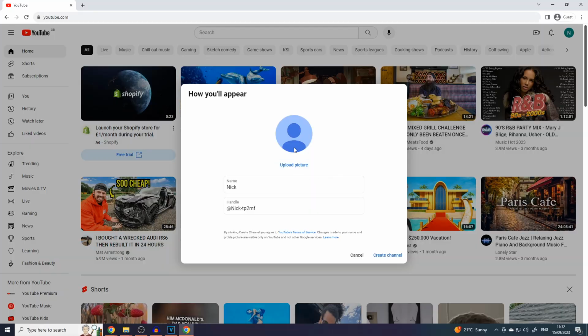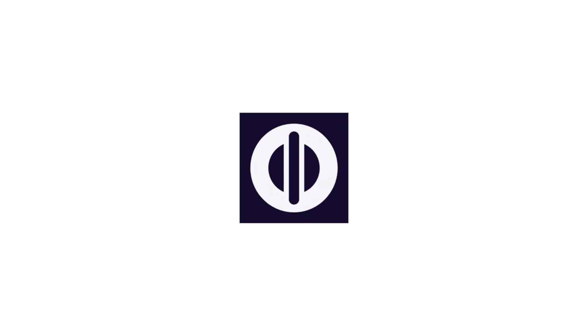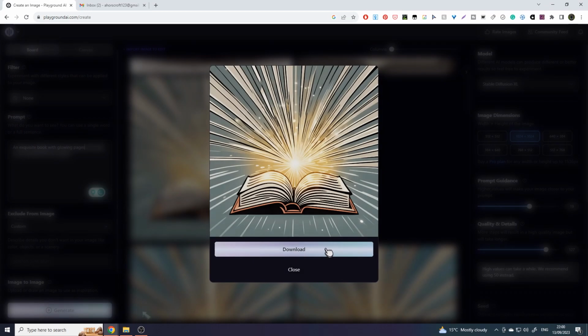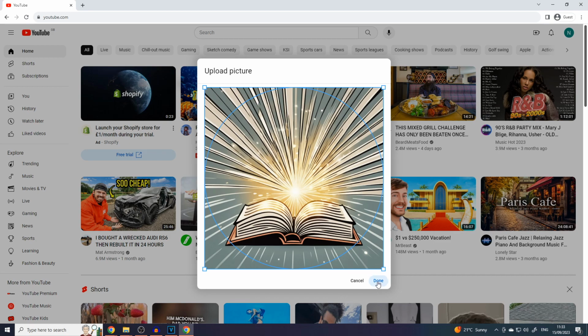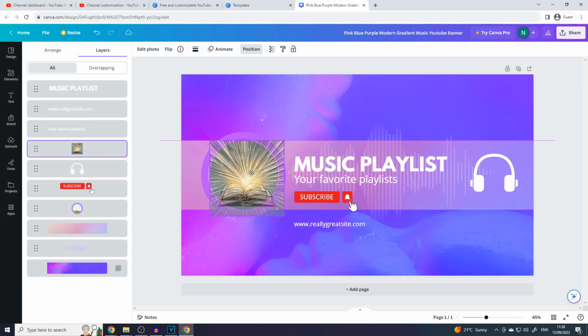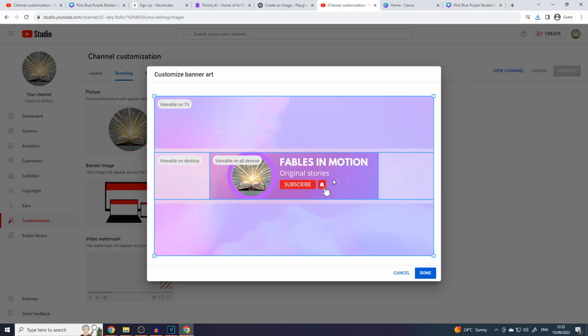Next up, we need a profile picture. For this, we can use any number of AI image generators. I'm using Playground AI here. Chuck in your prompt and select 1024 by 1024. Perfecto, this will do. Upload that sucker to YouTube and then head over to Canva for your banner. Select the YouTube banner template and drag your profile picture in. Make sure it sits within the visible boundary for all devices and add some text too.